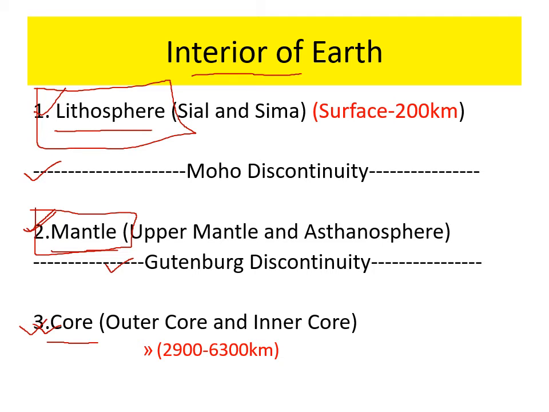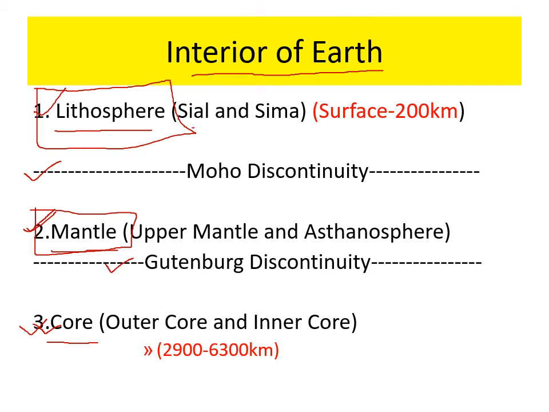So earth interior is segmented into three parts. First one is known as lithosphere. Lithosphere extends from the earth surface up to 27 kilometers. Then mantle, from 727 kilometers to 2900 kilometers, and core is 2900 kilometers to 3600 kilometers. So this is the internal structure of the earth.